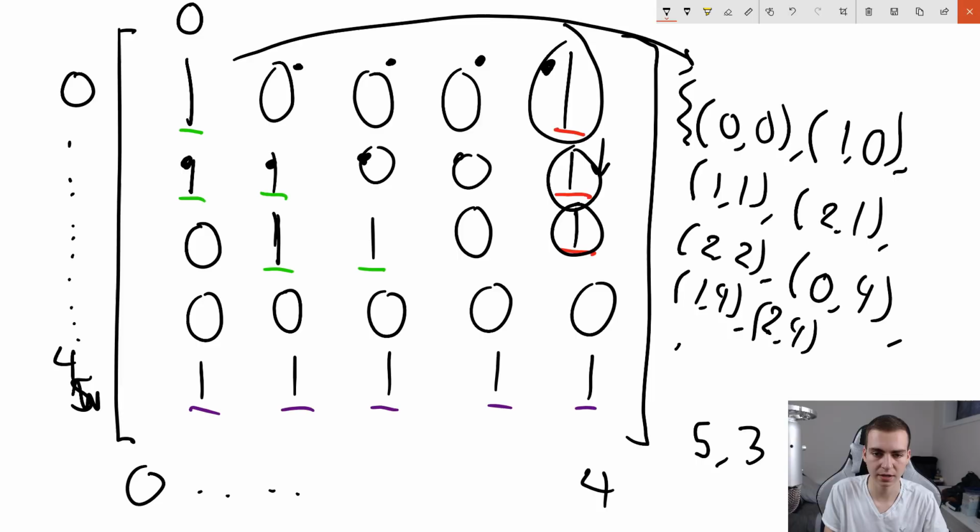0, that's a 0, we don't look at it. 0, we don't look at it. 1, okay, well, we've already looked at it. It's a part of the set, don't look at it, and you guys get the process. 0, don't look at it. 1, don't look at it, it's in the set. 1, don't look at it. 0, don't look at it. 1, it's in the set, we don't care.